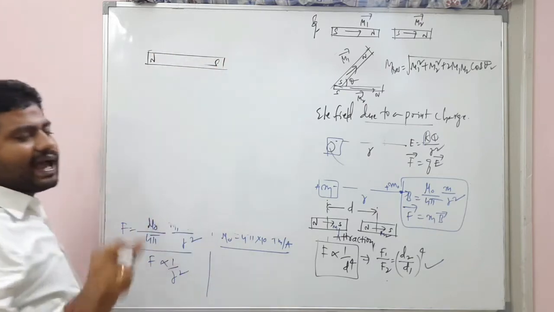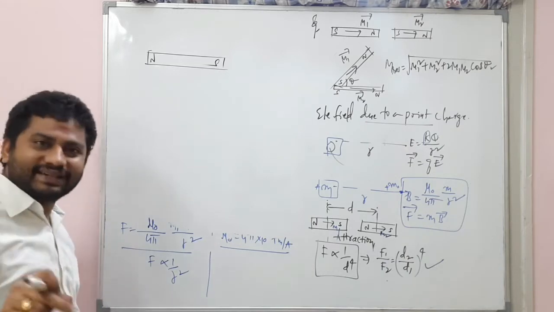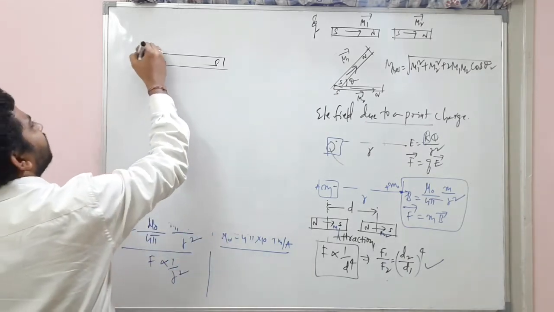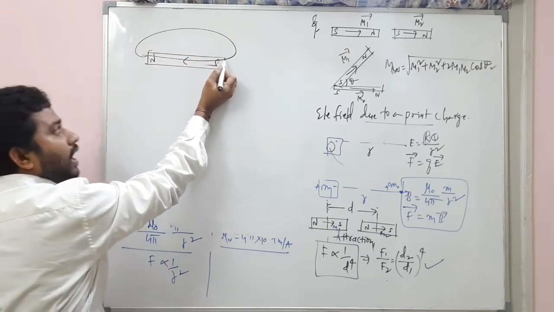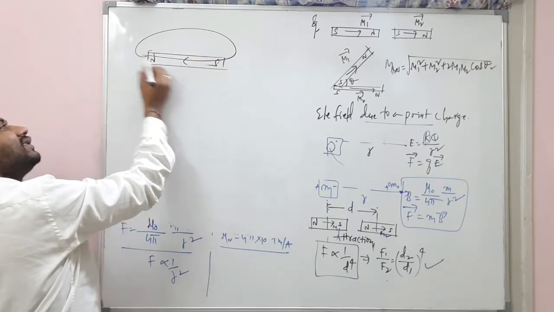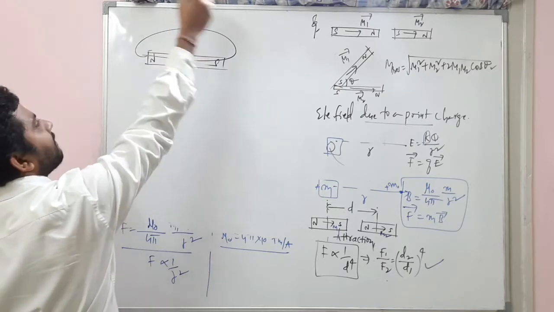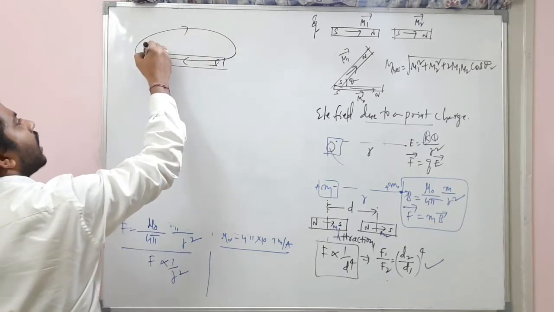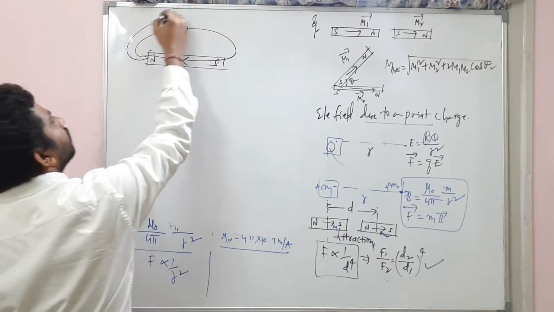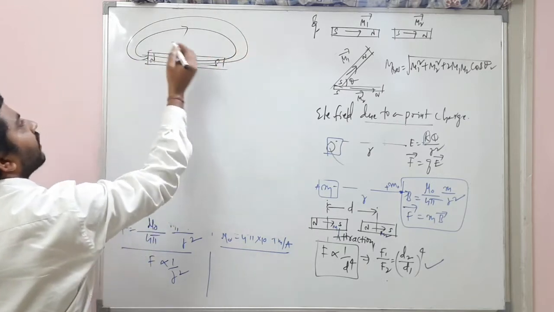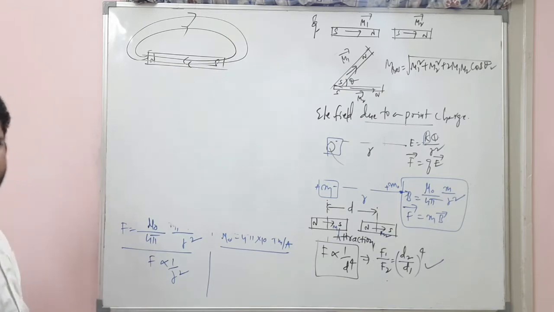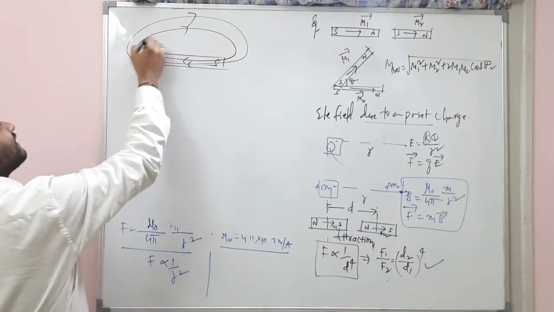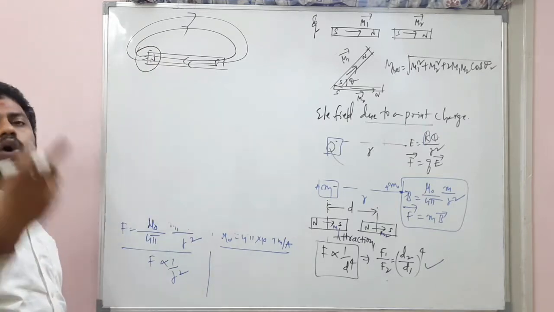In the last class itself we discussed that magnetic field lines originate from the north pole, come to the south pole, and pass through the magnet. Outside the magnet they move from north to south; inside they move from south to north. They never intersect each other, and the magnetic flux is more close to the poles.